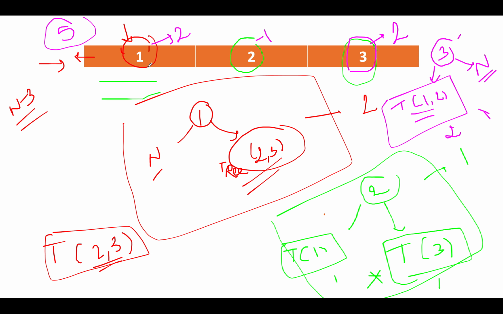Let's proceed ahead with the next iteration, where we take n equals 4. So let's go step by step, and first of all, let's make 1 as a root. So when we make 1 as a root, what is the possibility for its left child? It is null. What is the possibility for its right child? The total number of trees that are possible using 2, 3, 4. And from the previous calculation, we have already computed the total number of trees that are possible with 3 nodes. The value comes out to be 5.